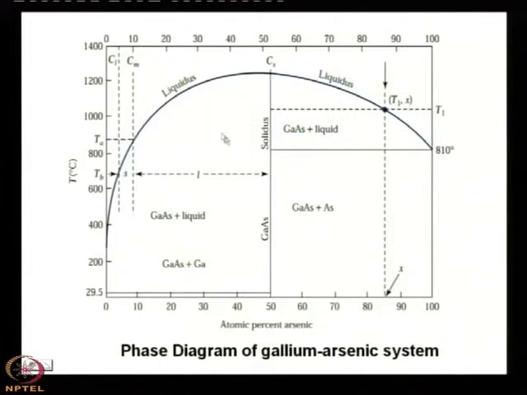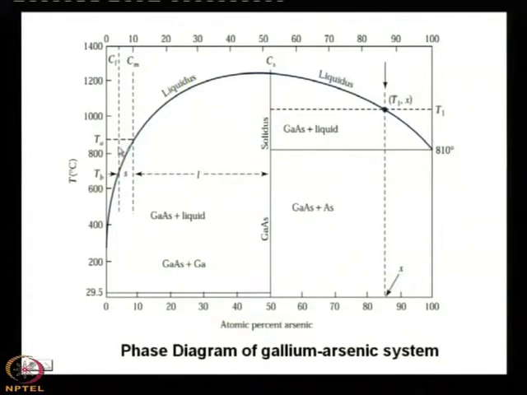Similarly, that is for the bulk crystal growth, but for LPE we need liquid. Liquid means the left portion of this phase diagram can be used. Say this is temperature TA, and what is the state of gallium arsenide in this region? It is obviously liquid, because this is the liquidus curve. So, all such portions will be liquid.